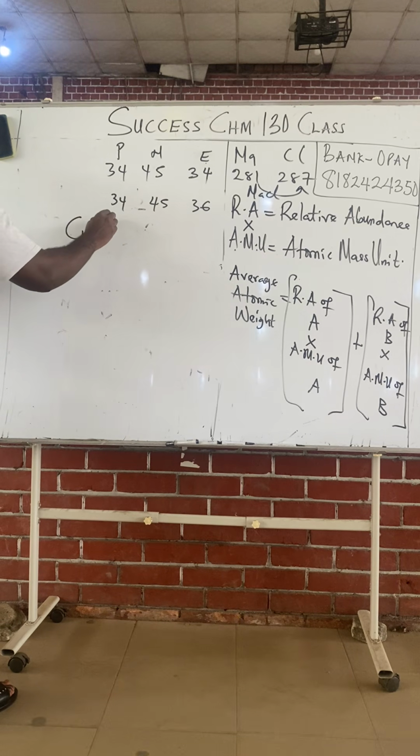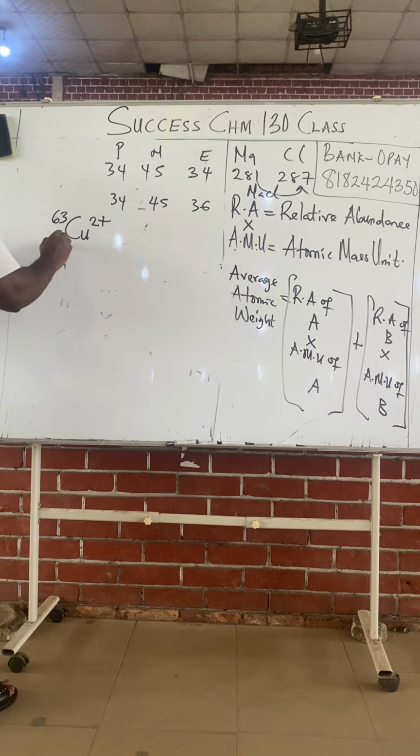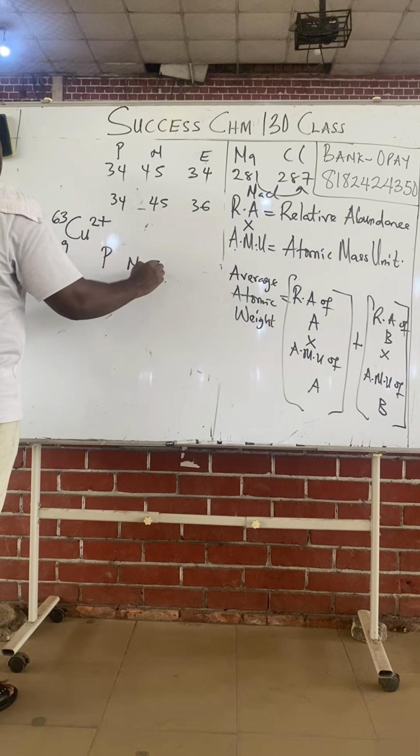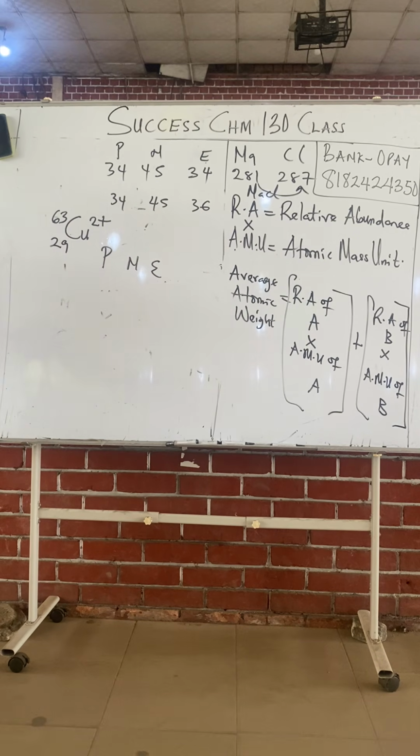Cu2 plus, 63, 29. Find the number of proton, neutron, and electron. Cu2 plus, 63, 29.